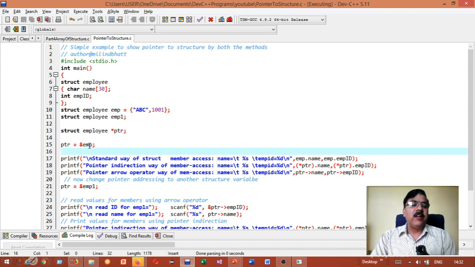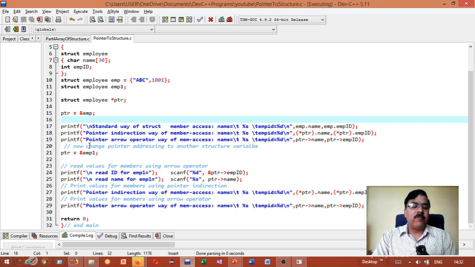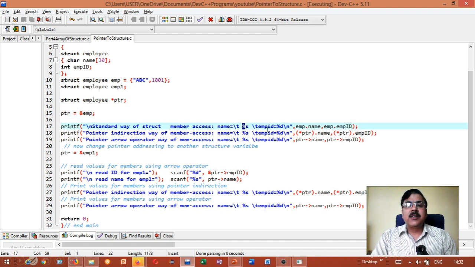In this way we can use it. The standard way of struct member access in my program output will be %s and %d with the help of the dot operation, emp dot name, emp dot emp id. Second, with the help of pointer to structure, as I have assigned the address of my employee to the pointer PTR, now whether this PTR is capable enough to print the values assigned to this emp, and if so, how we can access it.